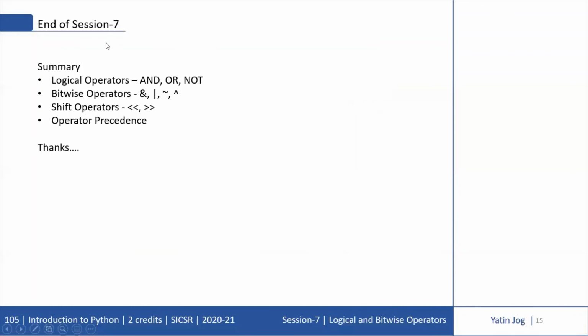So that's it. In this session, we have discussed logical operators and, or, not, bitwise operators, bitwise AND, bitwise OR, bitwise NOT, and bitwise XOR, shift operators, left shift and right shift, and we have also seen the operator precedences.